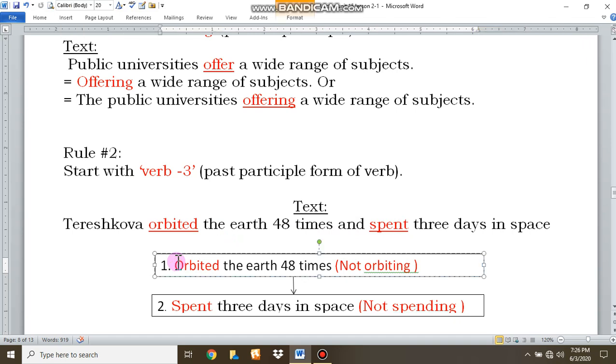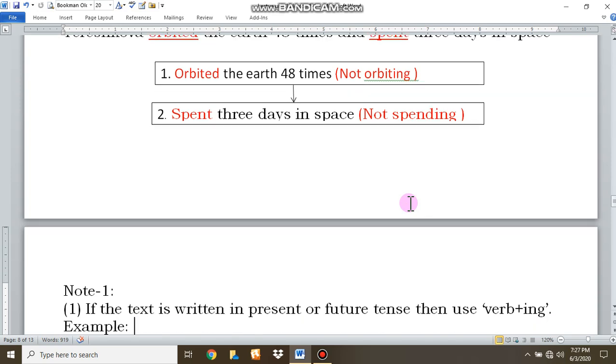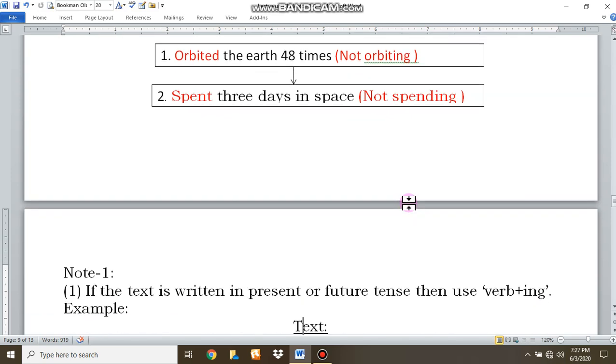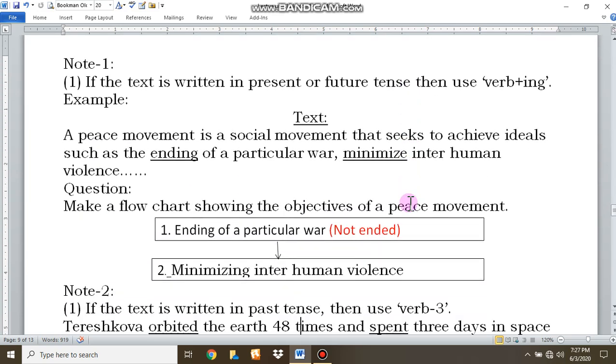Don't write orbiting, because the action is in past tense. That's why we are using past participle form here. And spent 3 days in space, not spending, because the action is done in the past. Here is a note. Which one should you follow? Should you add ing, or should you use the past participle form of the verb?